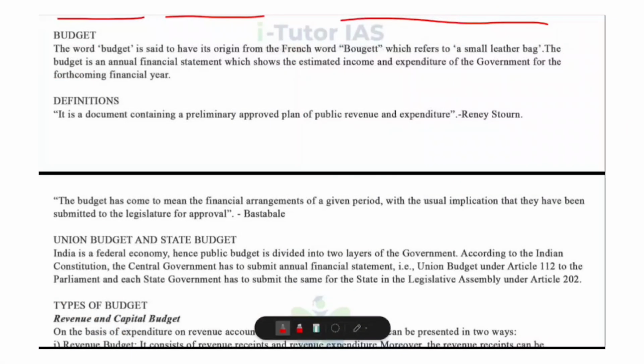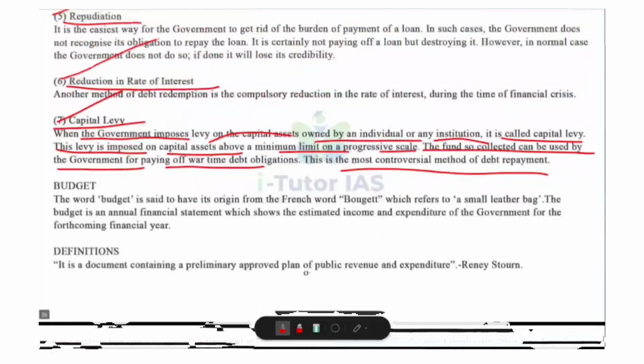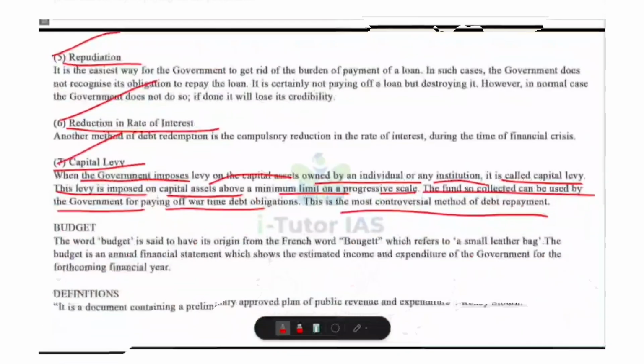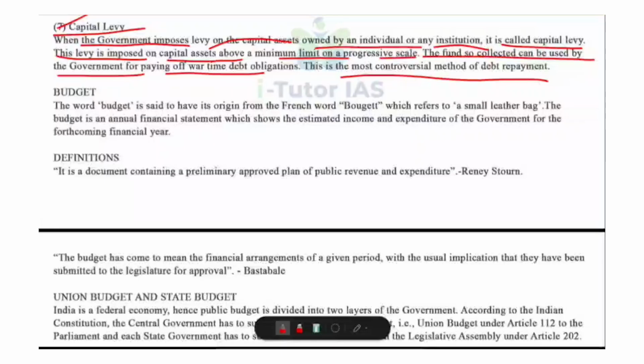We were studying chapter 9 Fiscal Economics and we had covered till the topic Methods of Redemption of Public Debt. Today we are going to start with a very important topic, that is budget.